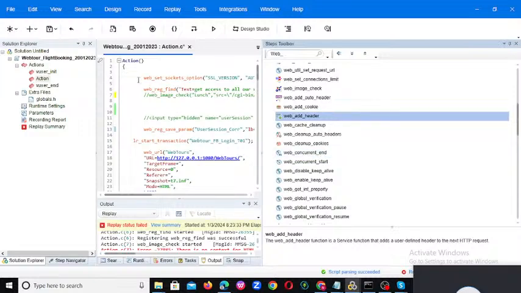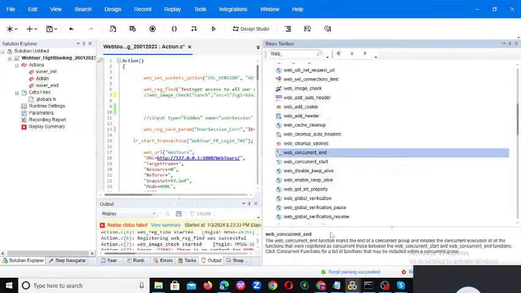For example, you are given a scenario starting from click on flight to payment. Here the start is this concurrent and the end is this. What will happen is your script will be executed from there to there, and it will send your requests concurrently. That is the purpose. You can go through it and read about it.